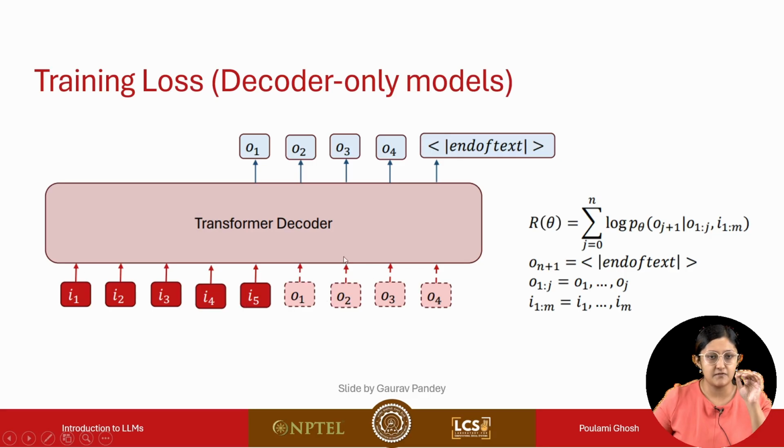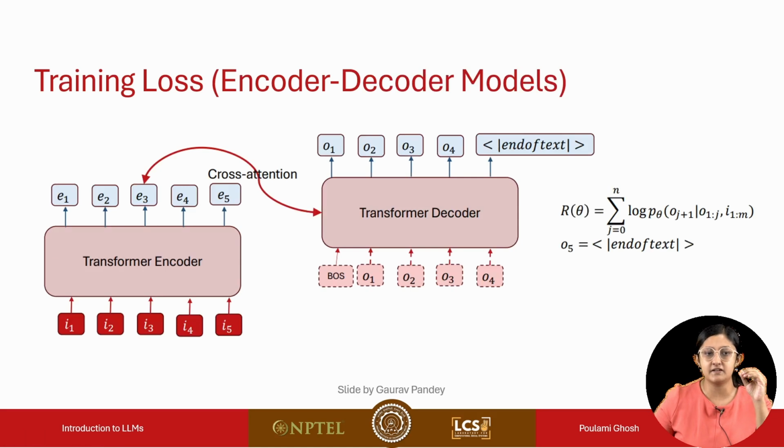For decoder models, we're feeding the entire thing into the decoder. For encoder-decoder models, we'll be feeding the instruction and the input to the encoder, and the rest of the things. Again, due to teacher forcing, we'll be feeding the actual output to the decoder, and the output would also be generated from the decoder end. So there is a difference in architecture: in decoder-only models there is only a decoder component and you feed everything into it. Then there is an encoder and decoder component, where you feed the input and the instruction to the encoder and you get the output from the decoder. This is just following the previous lectures.